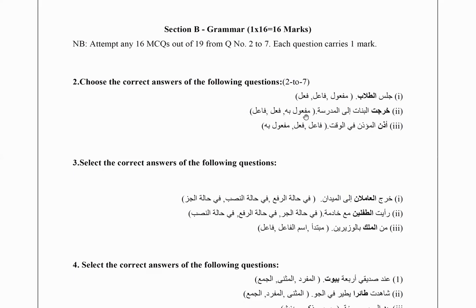So the answer is it is a fi'l because it is a verb and the sentence begins with this verb. So it is the fi'l. Al-banat is going to be the fa'il. Adhina al-mu'adhdhinu fil waqti. The mu'adhdhin gave adhan on time. So the mu'adhdhin gave the call for the prayer on time. So adhina is a verb, so it's also going to be fi'l.